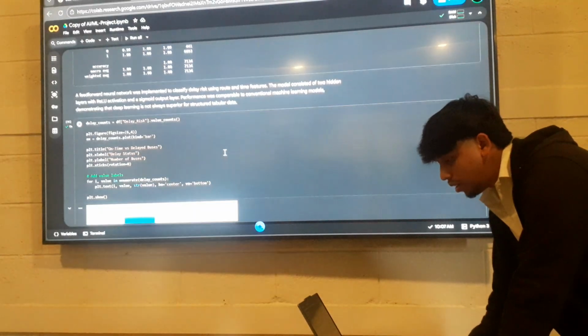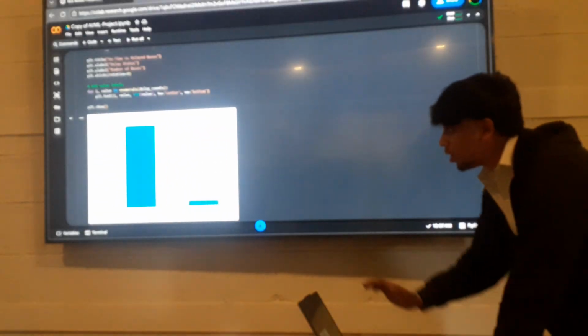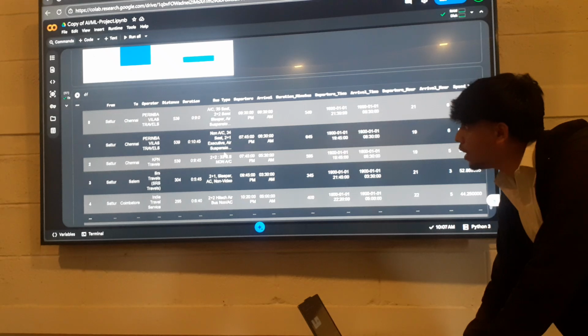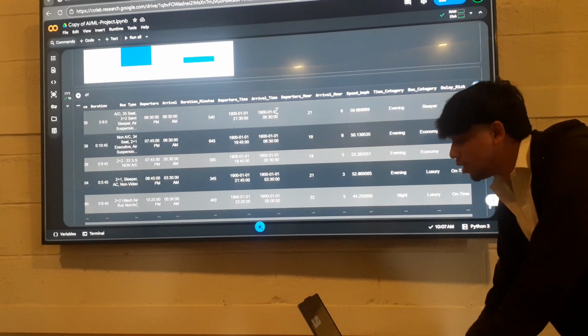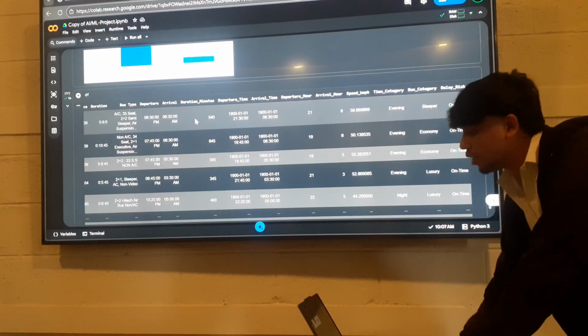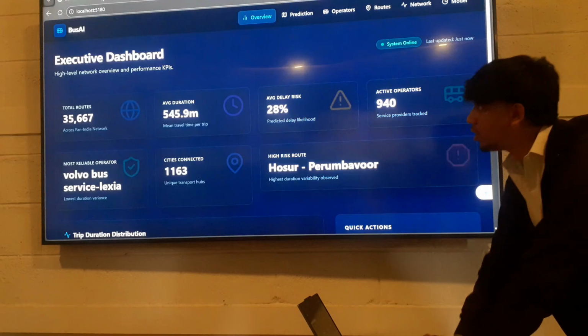Then these are the number of buses which are on time, and these are the number of buses which have been delayed. So this is my final data set after all the additional columns. I used this data set and created a front end.